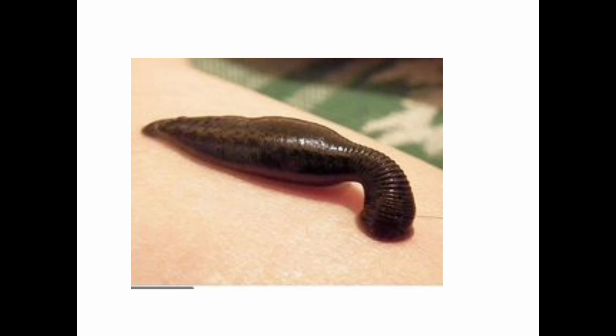Then the clitellum becomes conspicuous and secretes a cocoon. Like the earthworm, there will be a cocoon with albumin, and the fertilized eggs are deposited into this cocoon.